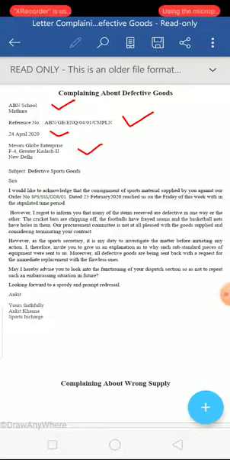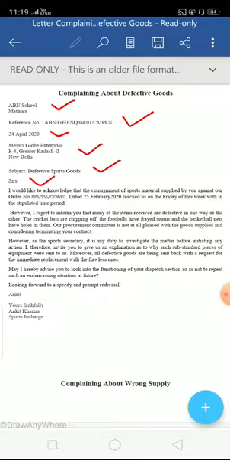Then the receiver's address, we are addressing to Messrs Globe Enterprise. Messrs means more than one person. It's the plural of Mr. or Miss. Then the subject is written in brief. It should be as brief as feasible with the first letter of every word capital. Then we write the salutation. It is either Sir or Sirs. In this case it is Sirs, since we are addressing many people.